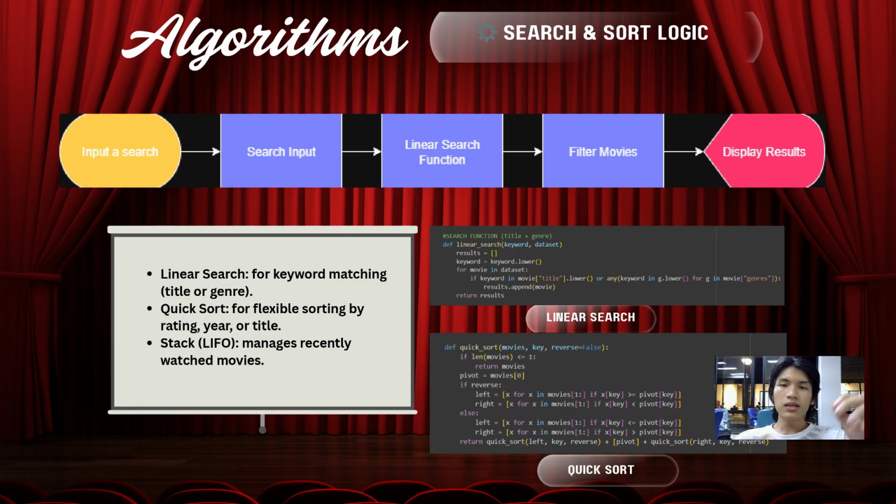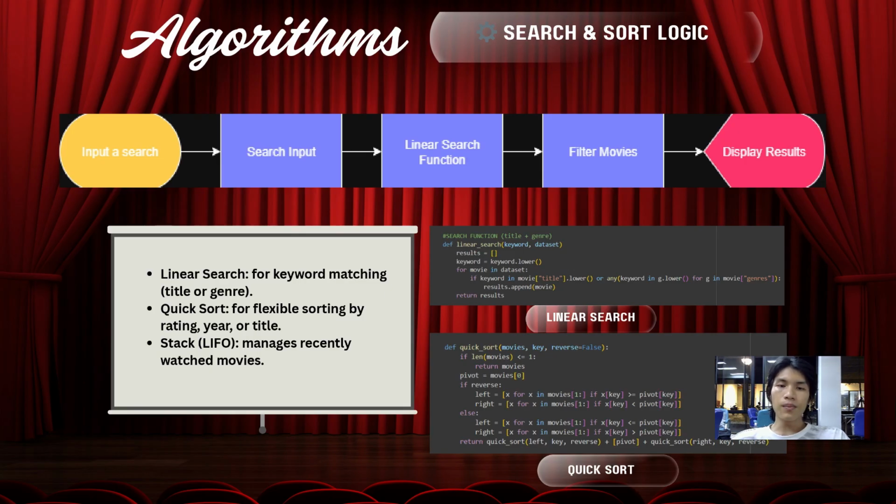For example, the linear search function could later be replaced by a binary search if the dataset grows large. The quick sort function could be replaced with merge sort or heap sort if we want to optimize for a specific scenario. And the result stack could be connected to a real database so the recently watched data is saved permanently. I also wrote the functions to be reusable and independent, which means other developers could use this same backend module in different projects without major changes.